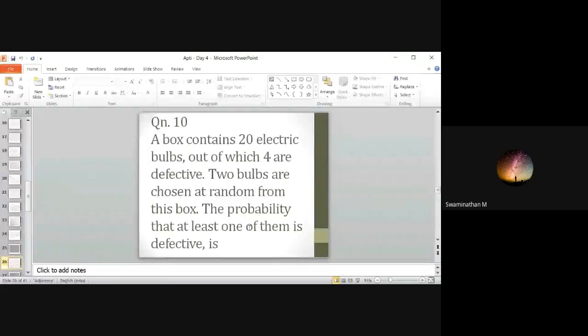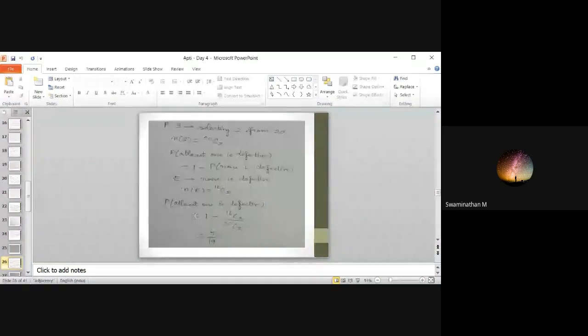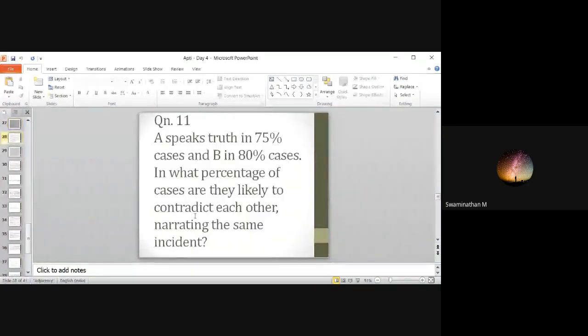Okay. I will repeat, Srimati, question number 7. So at least one of them is defective means either one can be defective or the two bulbs you have drawn, both are defective. Both bulbs are defective or at least one is defective. So you can think like 1 minus probability of none is defective. That will be easy. And this is using complements. One contradicts the other like that.